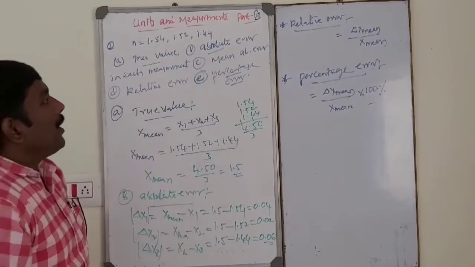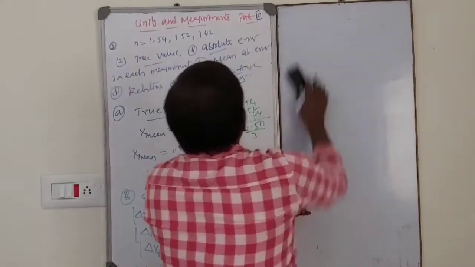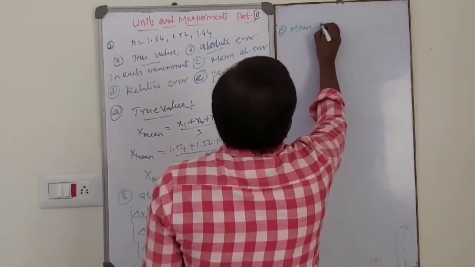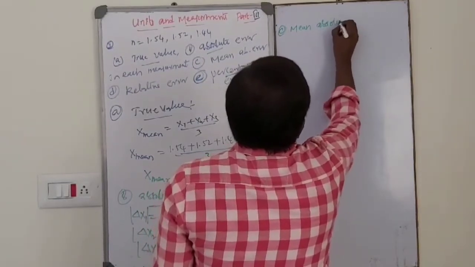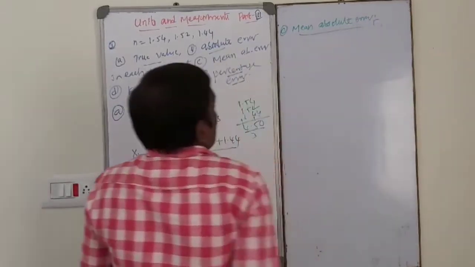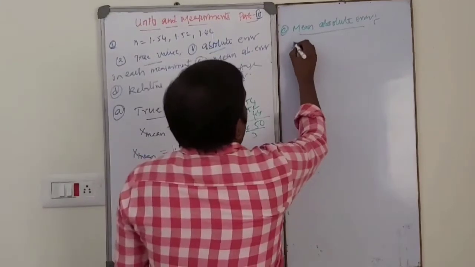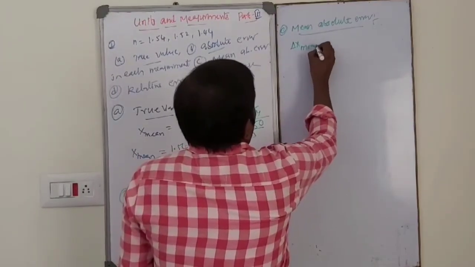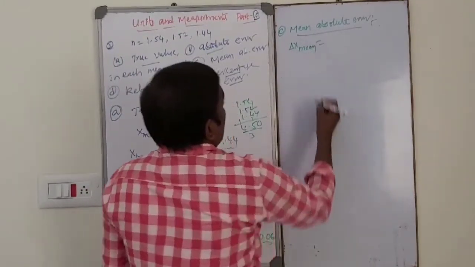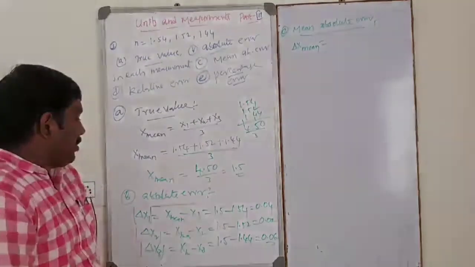Then mean absolute error. Mean absolute error means delta x mean is equal to the arithmetic mean of all absolute errors.